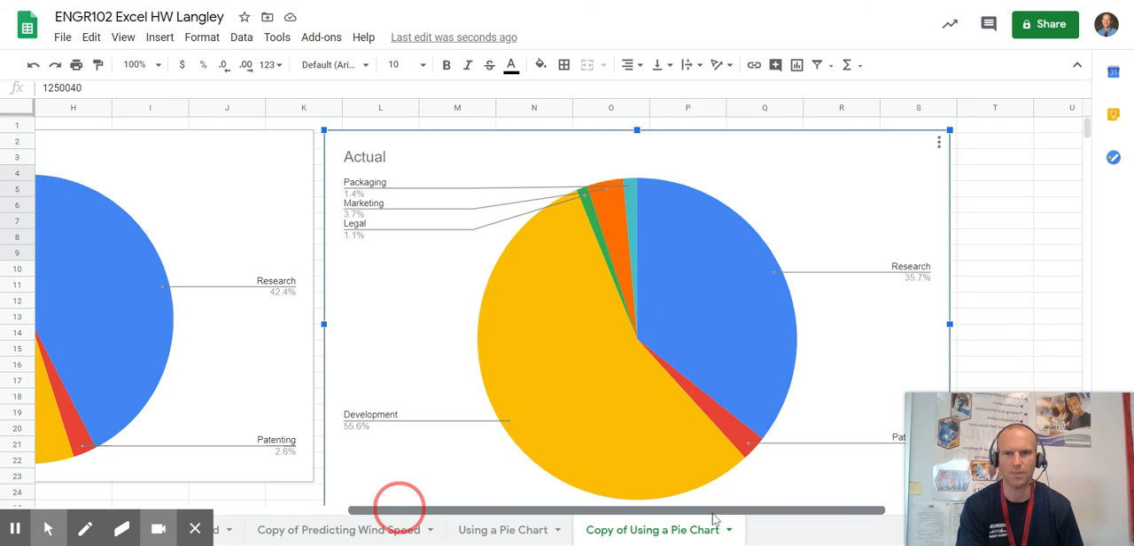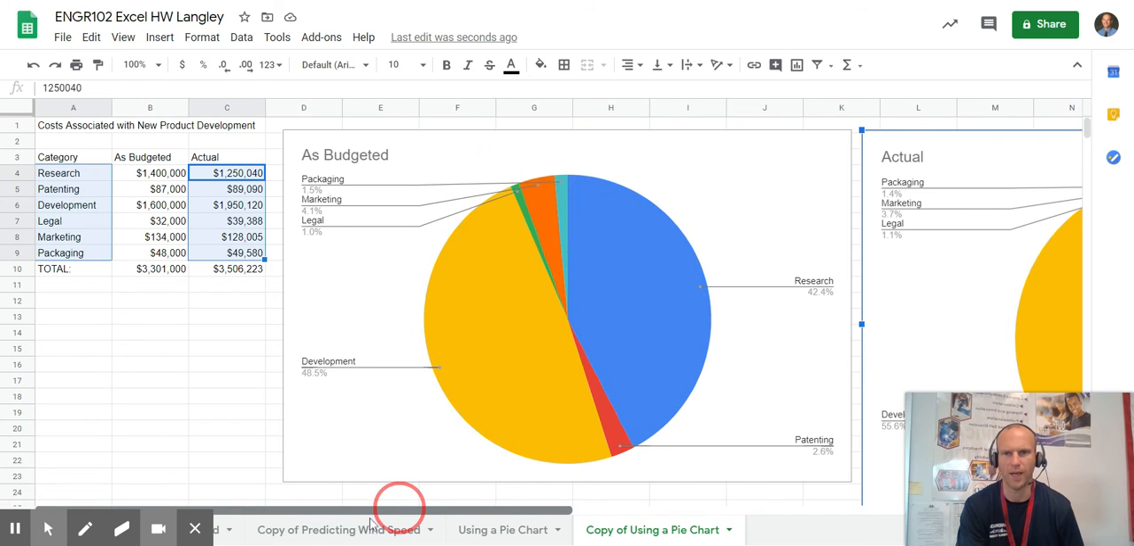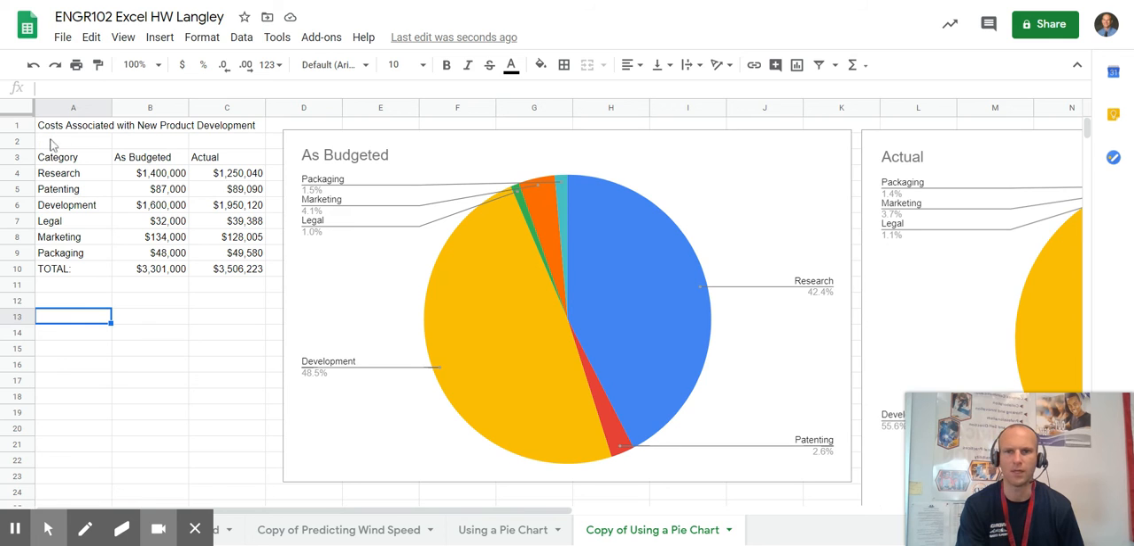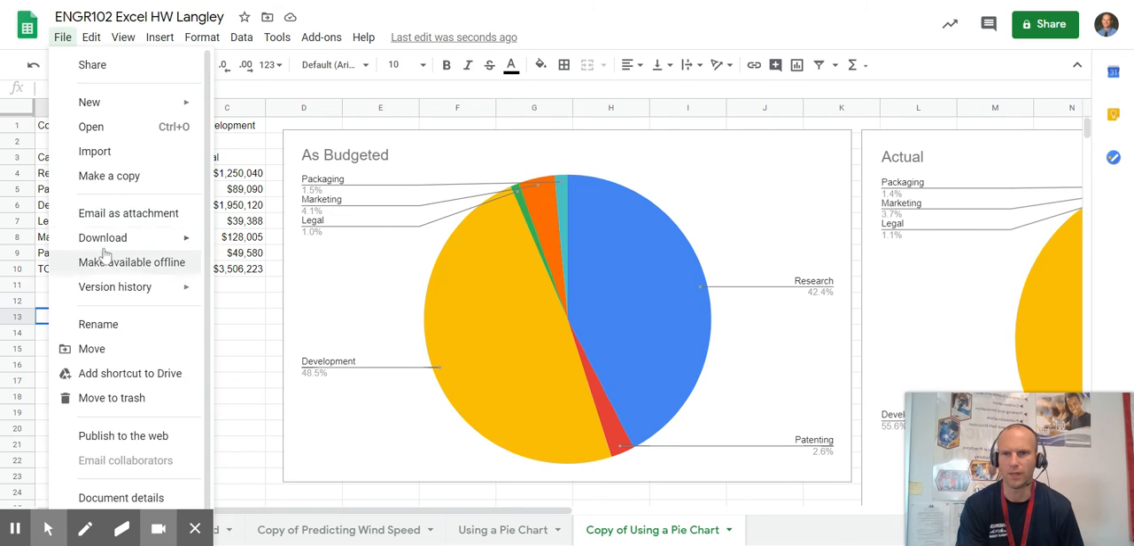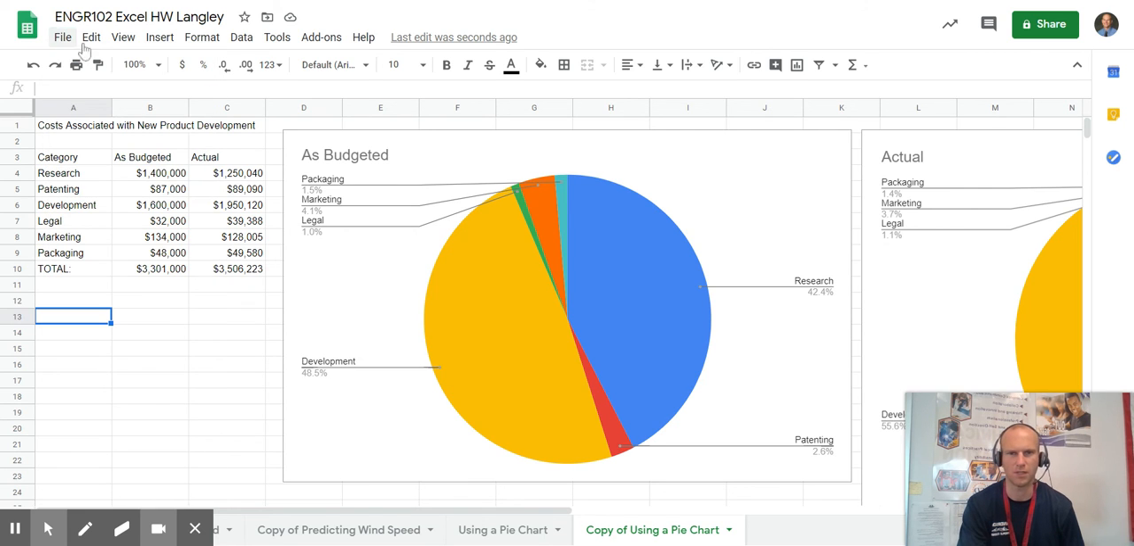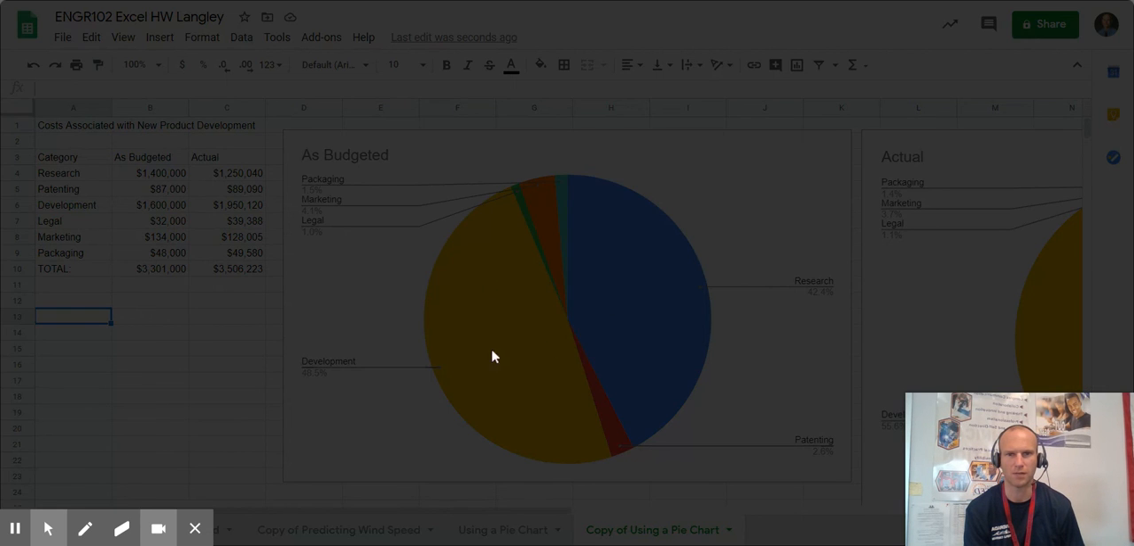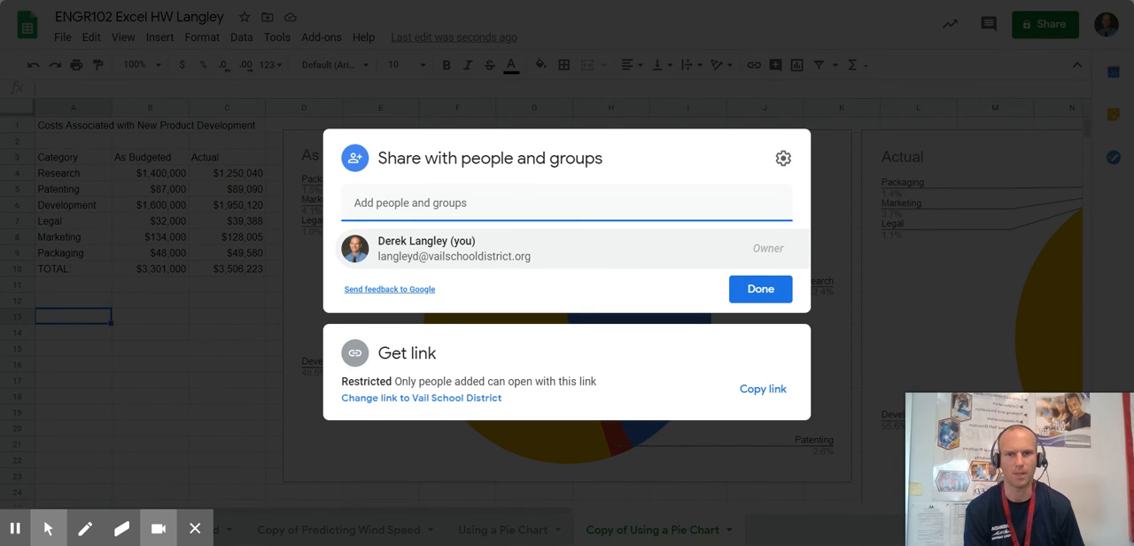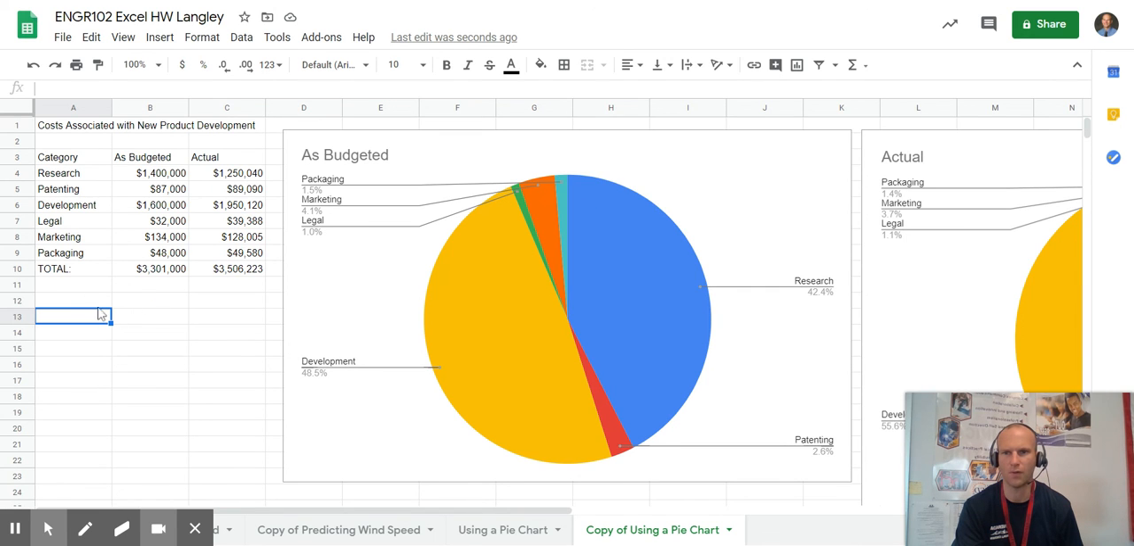So there's my second pie chart, the actual cost and as budgeted cost for each of the different categories. You can go in and download this as a PDF, XLSX, or CSV, or you can just submit it as your Google spreadsheet. Another way is you could do share, adjust your shared settings so I can see it, and you could copy and paste this link into a Google Doc and submit it that way. You have loads of ways to hopefully submit it where the way it's formatted doesn't get thrown off.